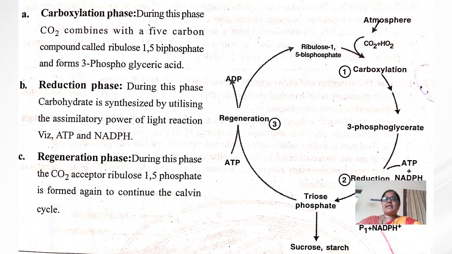Where does this Calvin cycle occur? This Calvin cycle occurs in the dark reaction. Where does this dark reaction occur? This dark reaction occurs in the stroma of the chloroplast.